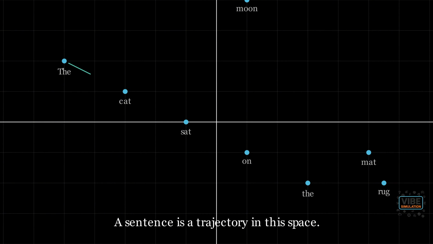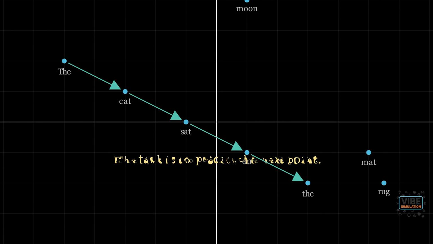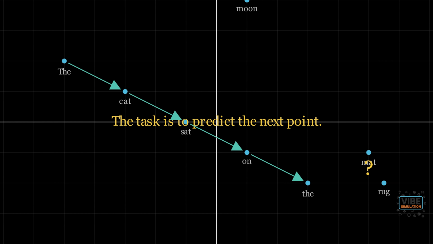As we trace the path "the cat sat on," we arrive at a fundamental question. What is the next point on this path? Where do we go from here? A language model doesn't give a single certain answer. Instead, it provides a probability for every possible next word.